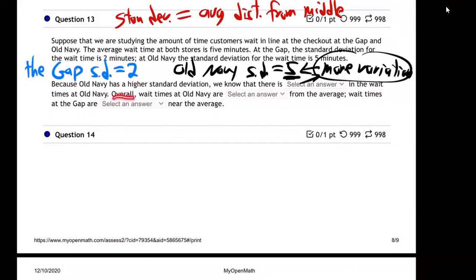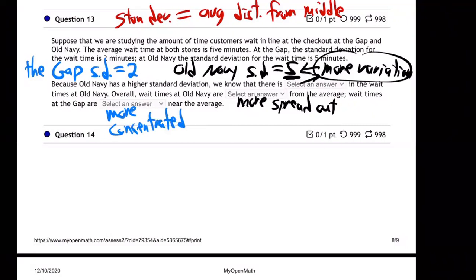And then it goes on, overall, wait times at Old Navy are more spread out. They're more spread out from the average. That's what it means to have a higher standard deviation. The average distance from the middle is larger. Wait times at the Gap are, and that's going to be more concentrated, aren't they? More concentrated. They're more all the same, which is what you want, really. You want them to be the same. You don't want a whole bunch of some fast, some slow. So there we go.